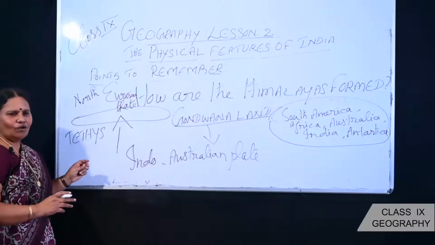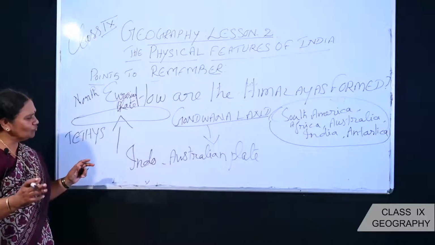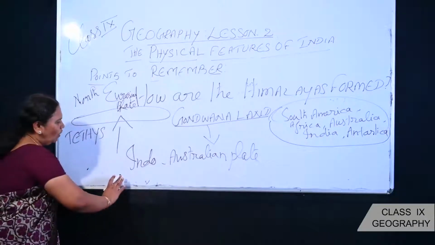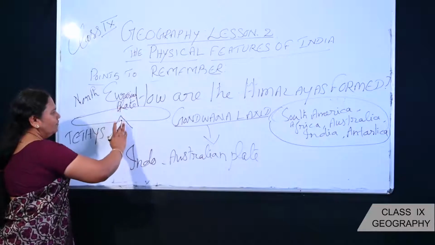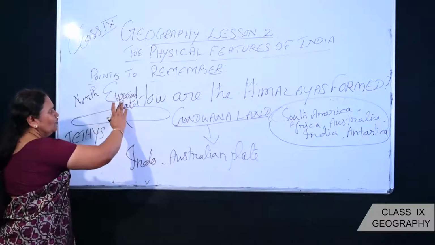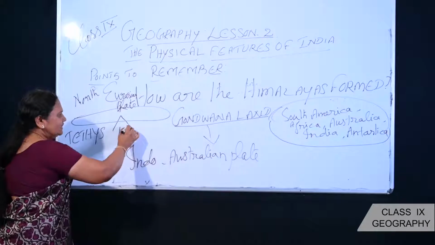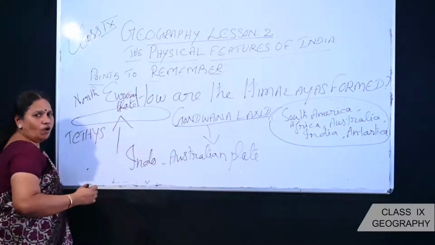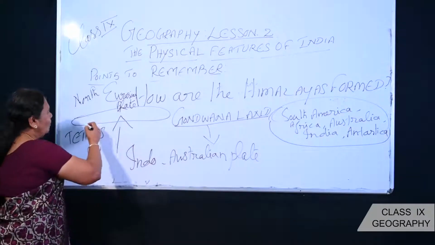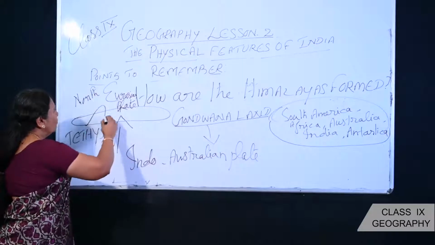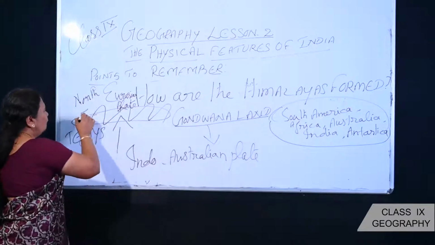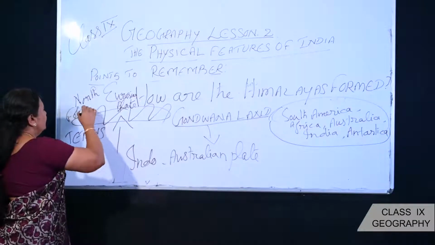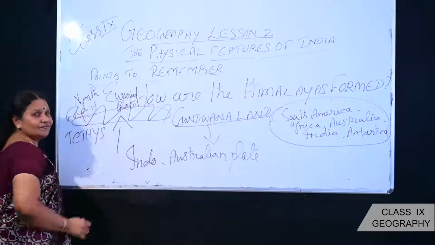So the Tethys is one geosyncline. Now it's quite interesting. When the Indo-Australian plate drifted towards the north, what had happened? When it was ready to hit this Eurasian plate, from the Tethys, all the sedimentary rocks were ready to come out and buckled out and formed into the form of fold mountains, that is Himalayas.